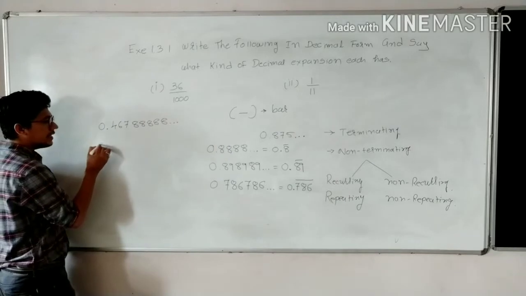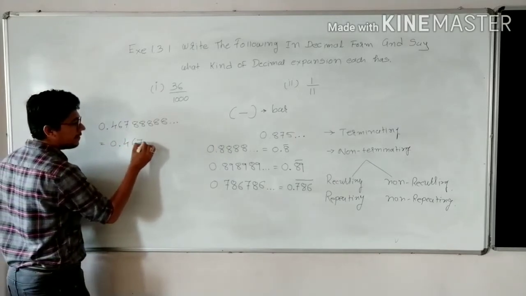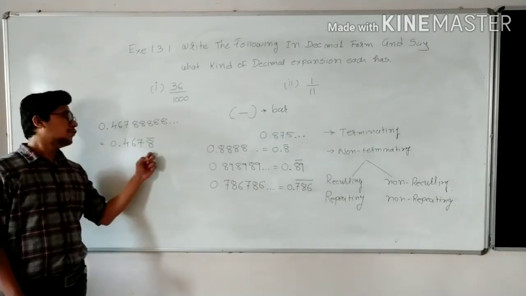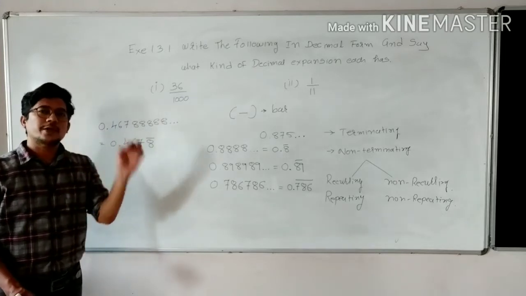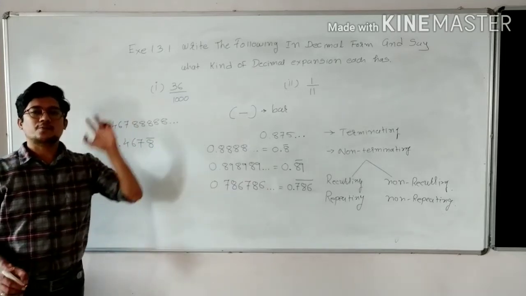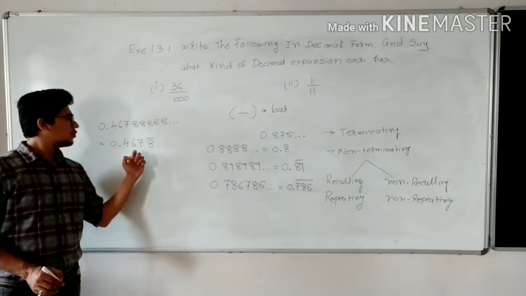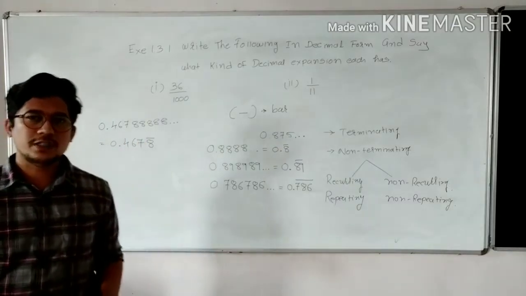Just write it as 0.4678 bar. What I am doing is putting a bar on the digit which is repeating as many times as possible. Have you got it? So here 8 is repeating, so what I am writing is 0.4678 bar. Have you got this?